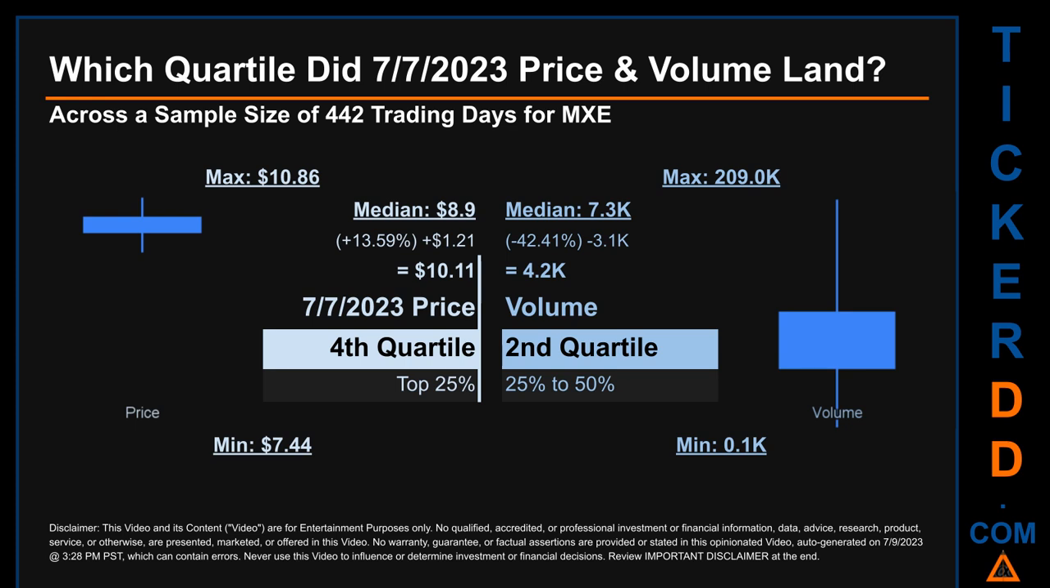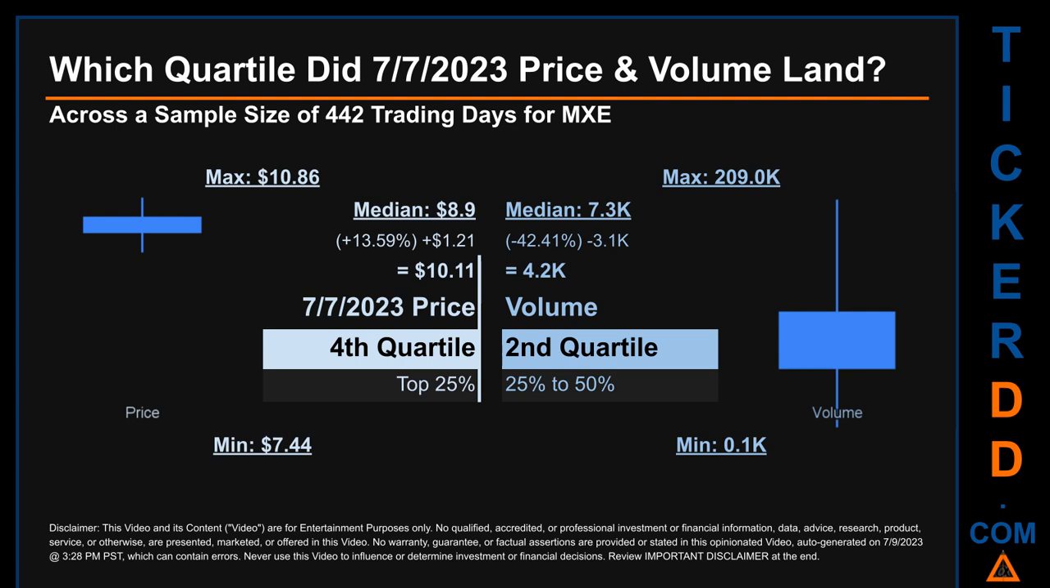Hello, my name is Maria. Which quartile did the 7th of July 2023 price and volume land? Across a sample size of 442 trading days, the maximum end-of-day price for MXE was $10.86 while the minimum was $7.44. Within that price range, the 7th of July 2023 price, of $10.11, landed within the fourth quartile, meaning that it was within the top 25% of all sampled end-of-day prices.